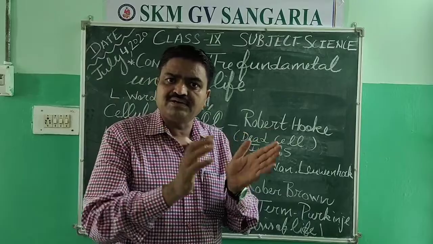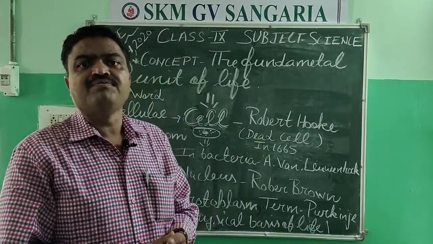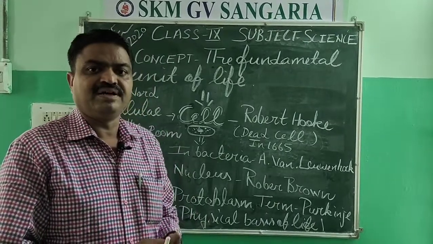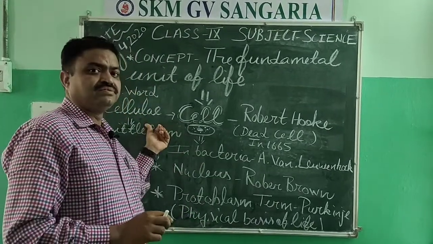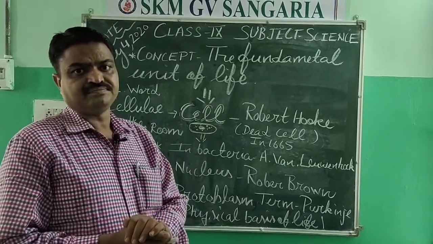Cellula means little room. So the word cell is derived from a Latin word, and that is cellula. So from cellula, we get the word cell.